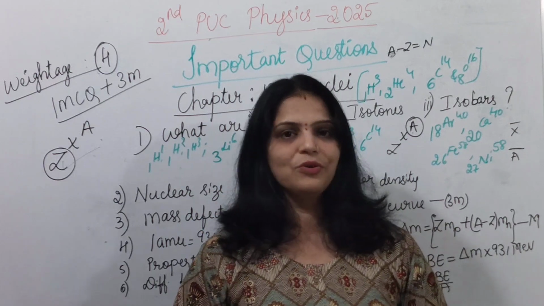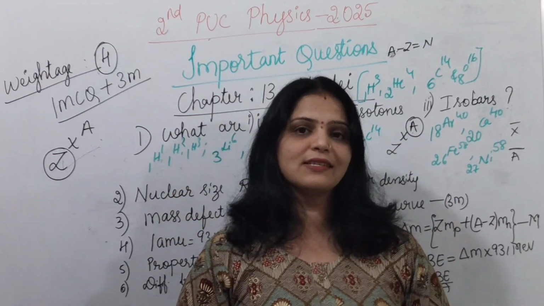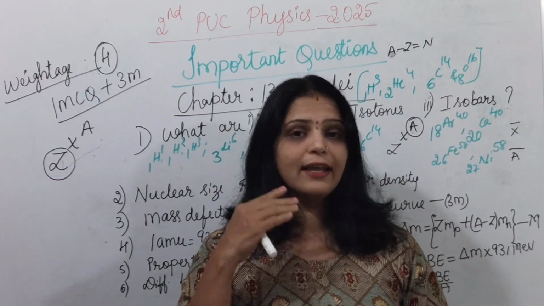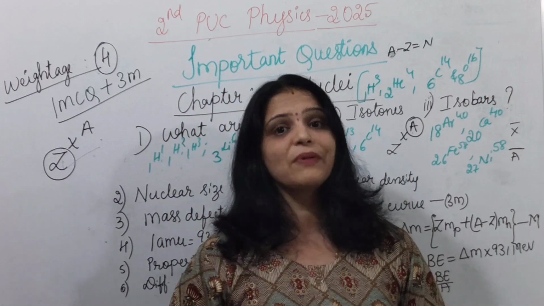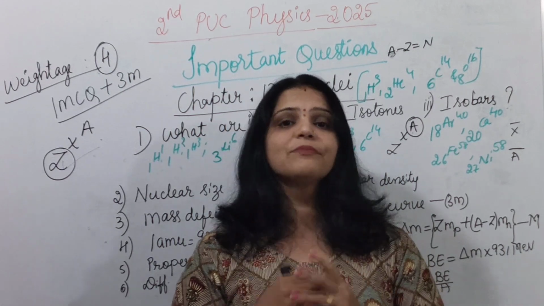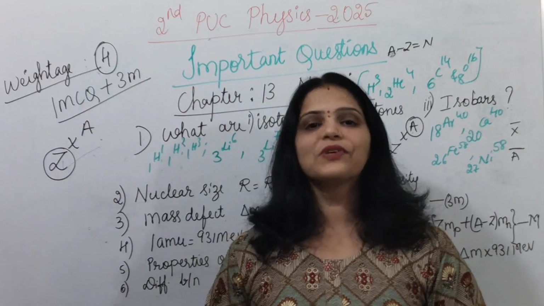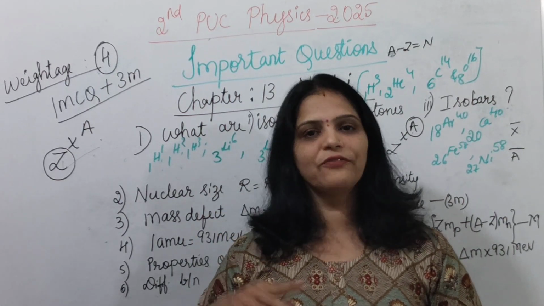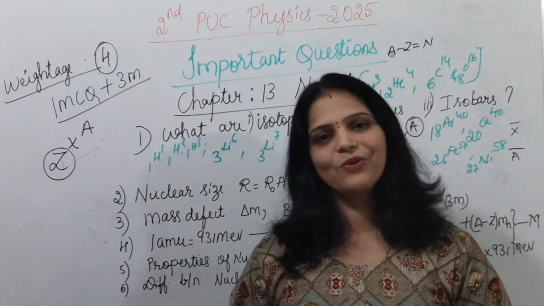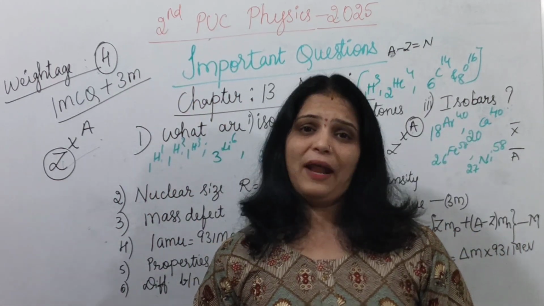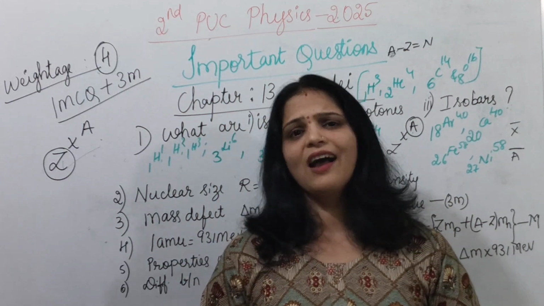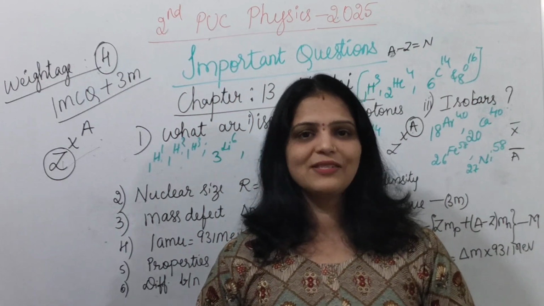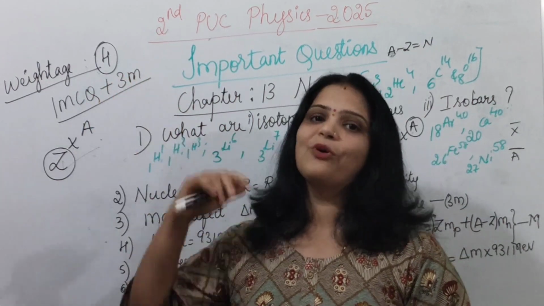If you practice, you will come to know. And Ferrous 56 has the highest binding energy. Please note down all those. The higher the binding energy, the higher the specific binding energy, and that atom is more stable. So this is one of the simplest chapters, and there is no derivation, so it is an easy chapter. If you read all these points, you can easily score 4 marks, and there is no need of practicing again and again. Just give half an hour to 1 hour for this chapter, and no need of revising for the final exam also. So you can easily score 4 marks.